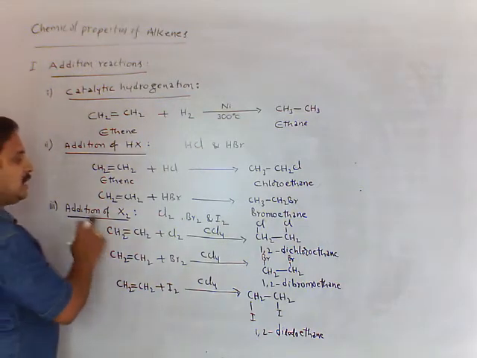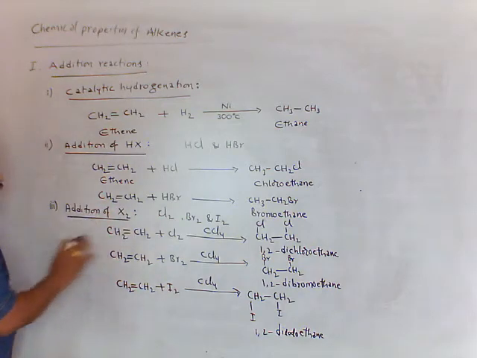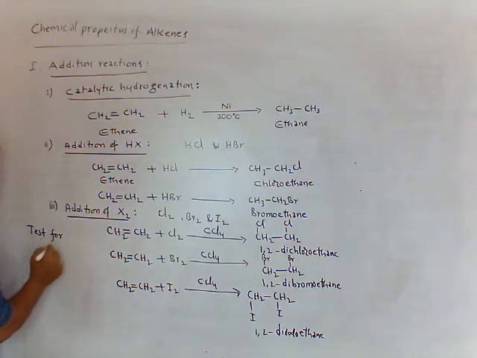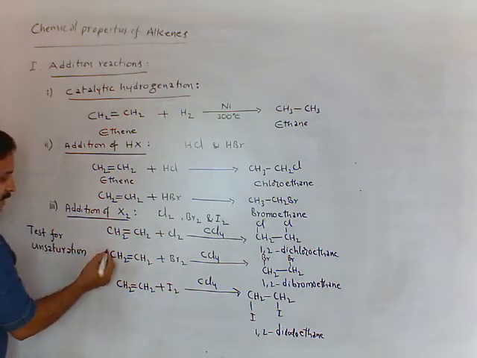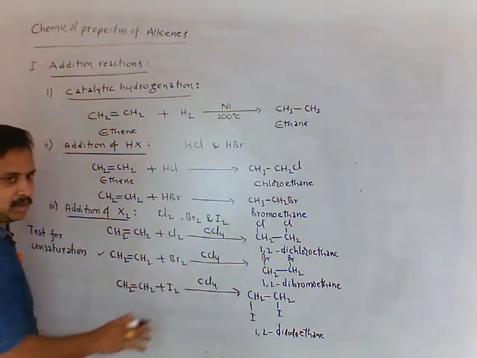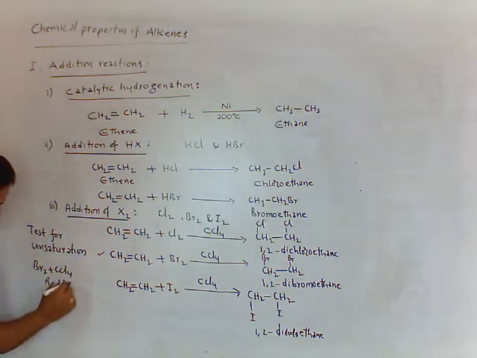Here this halogenation, that means addition of halogen, is used to test for unsaturation. Especially we are discussing this reaction. Bromine in carbon tetrachloride color is reddish brown.